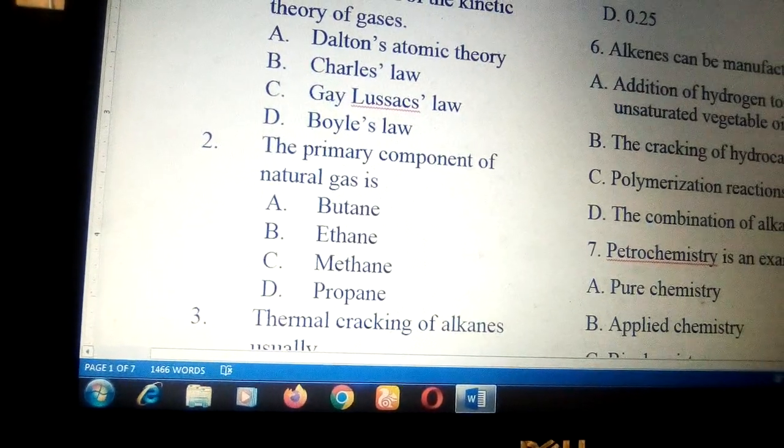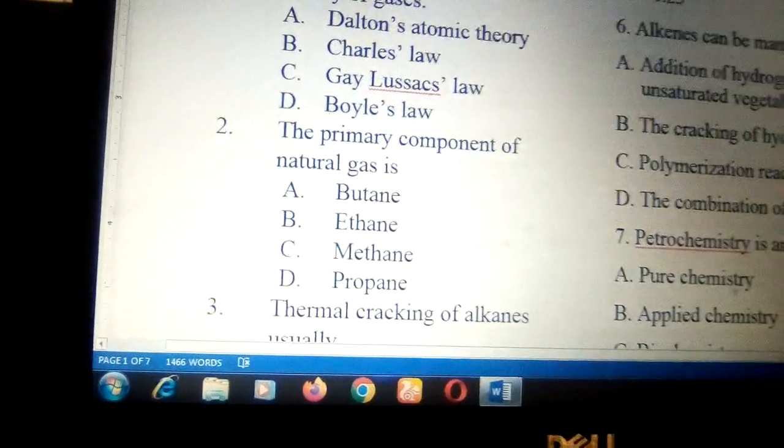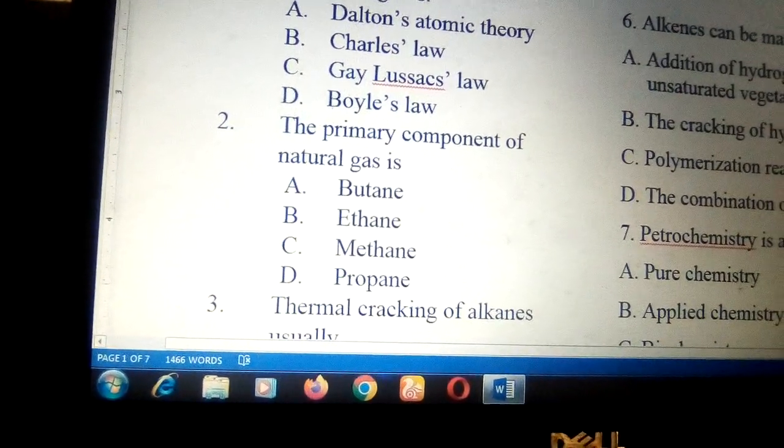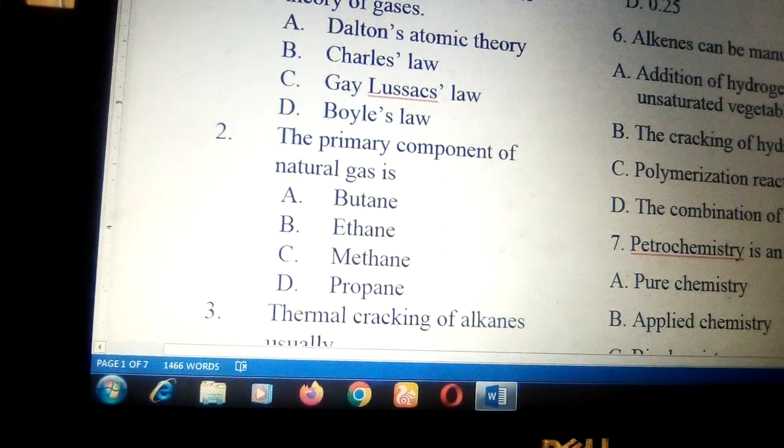Number 2, the primary component of natural gas is, the answer to that question is methane. C. Methane is a primary component of natural gas, which is obtained from decay of organic matter.